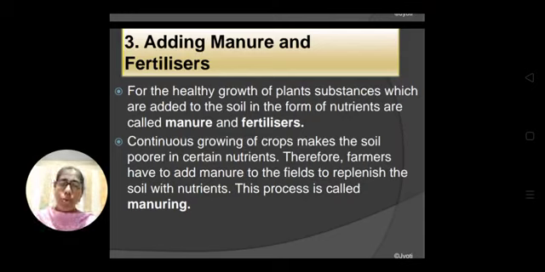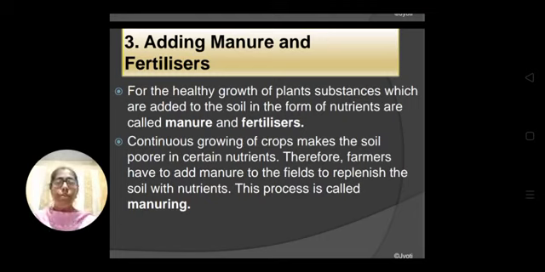By growing the crops continuously, gradually the soil becomes poorer in certain nutrients. As a result, what happens? While producing the next crop after continuous crop production, the soil is deficit in nutrients, so the plant will not grow properly and crop production will be less.